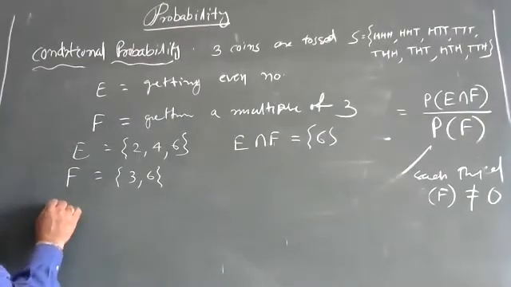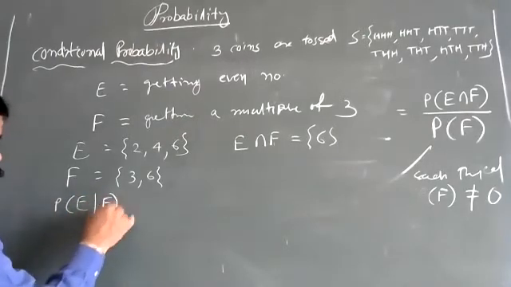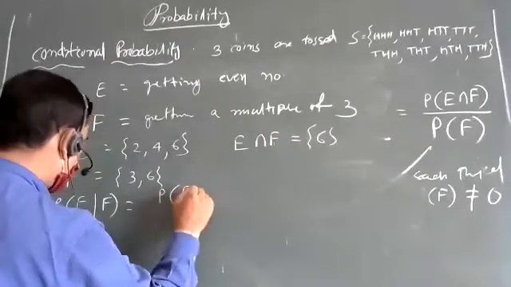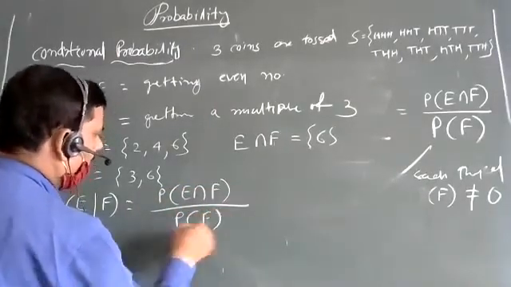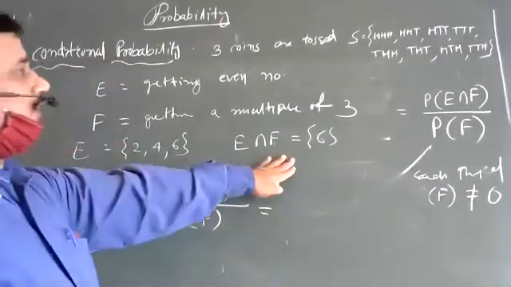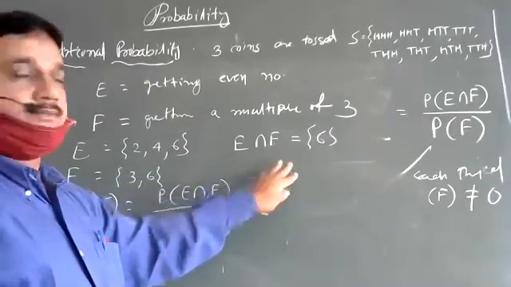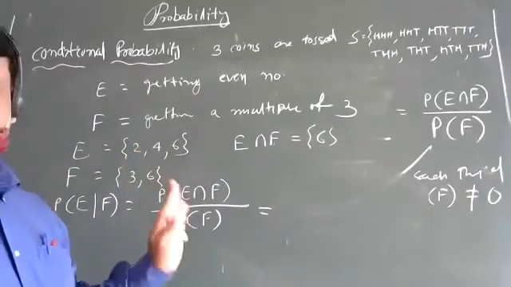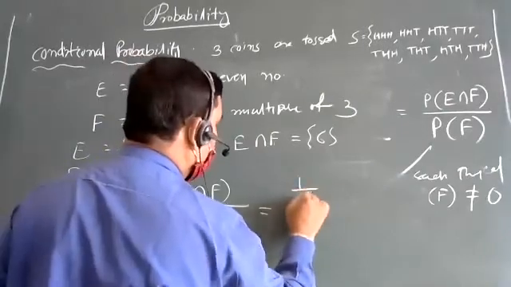Now, probability of E given that F has occurred is P of E intersection F by probability of F. Probability of E intersection F is 1 by 6, since the sample space is 6 and only one sample point is favorable.